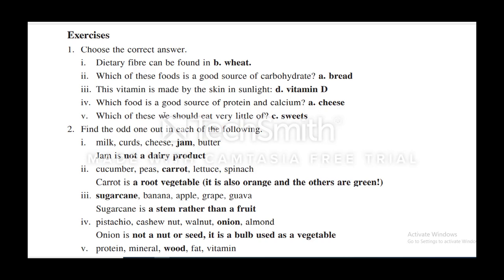The food is a good source of protein and calcium. A, cheese; B, fish; C, bread; D, apple. So the correct answer is A, cheese. Which of these should we eat very little of? Eggs, fruits, sweets and vegetables. Sweets.